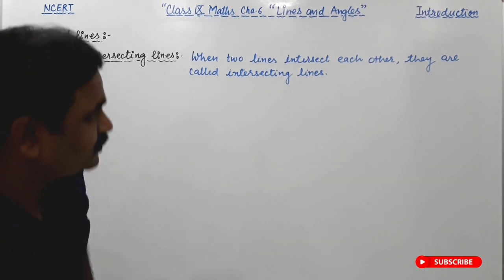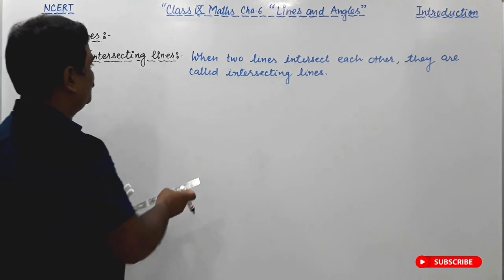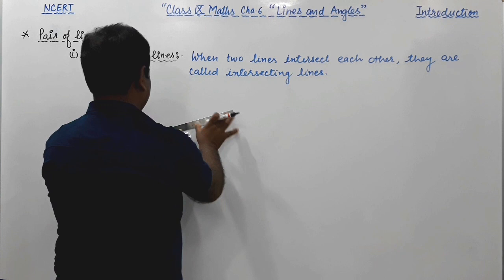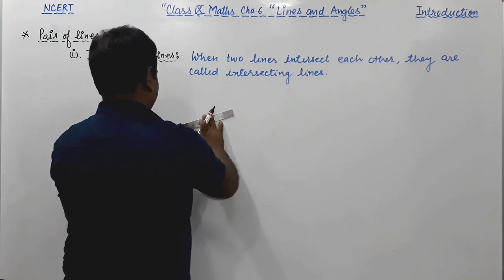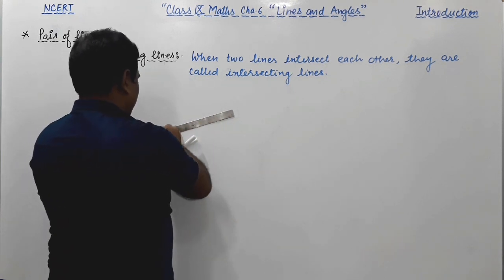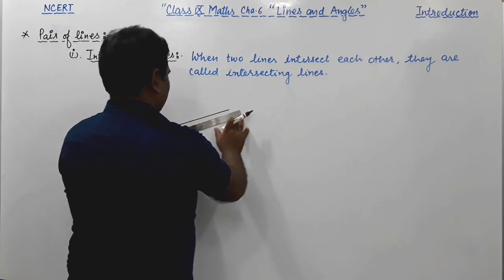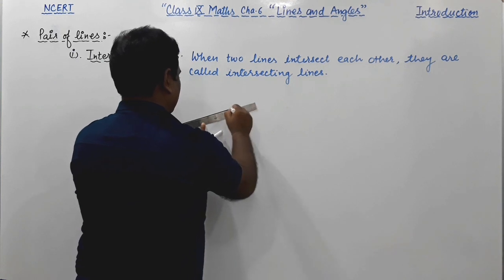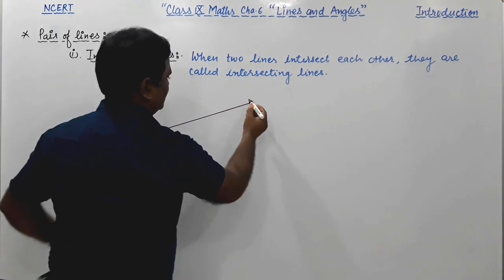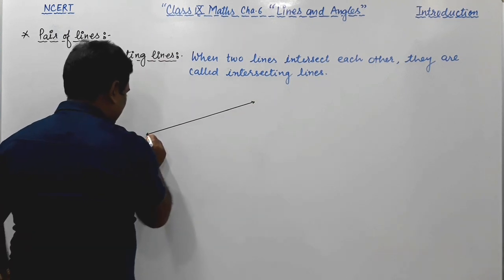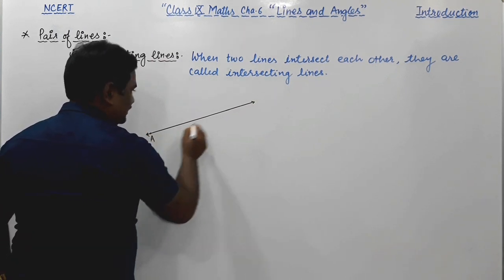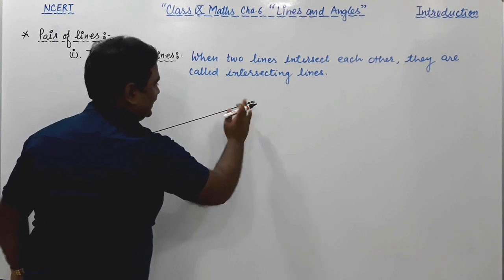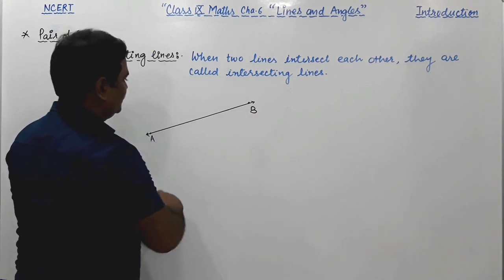To understand this definition, we should draw two lines that intersect. So lines AB and CD are intersecting at point O. This is line AB, and the second line is CD.